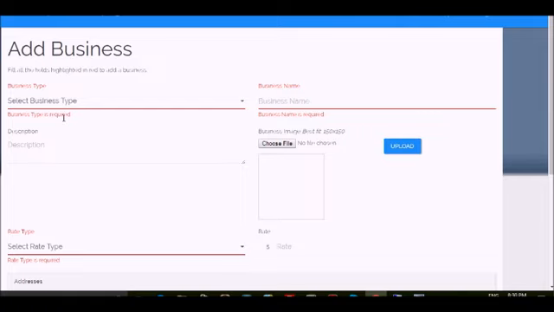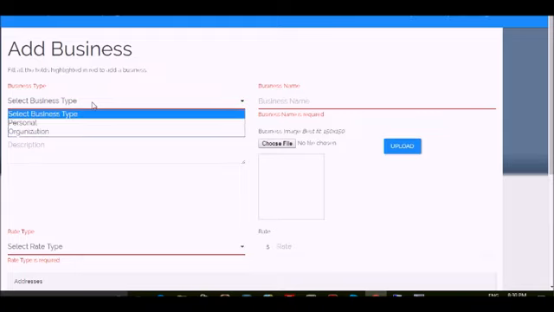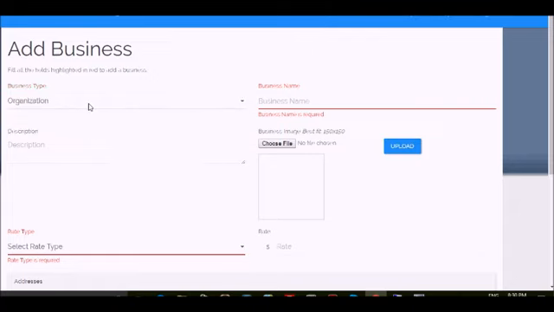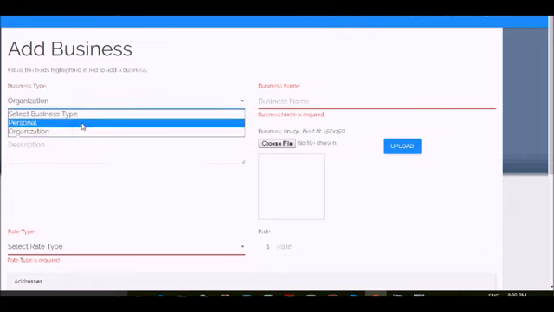Pick a business type from the business type list. If you're a self-employed technician, you can select personal. If you're a company with more than one technician, you can select organization. So here I'm going to pick organization, or maybe I'll pick personal for the moment.